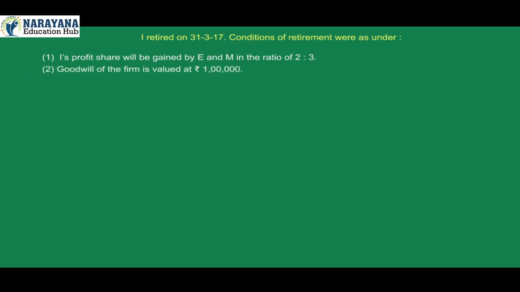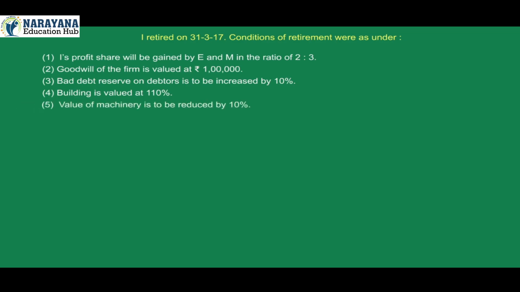Conditions of retirement were as under. 1. I's profit share will be gained by E and M in the ratio of 2:3. 2. Goodwill of the firm is valued at rupees 1 lakh. 3. Bad debt reserve on debtors is to be increased by 10%. 4. Building is valued at 110%. 5. Value of machinery is to be reduced by 10%.